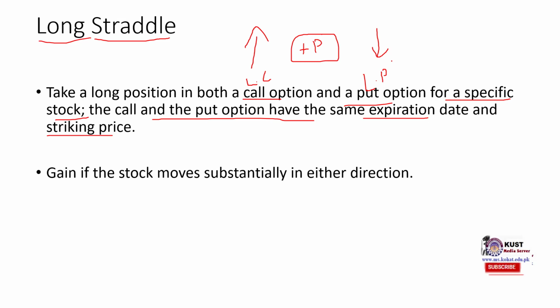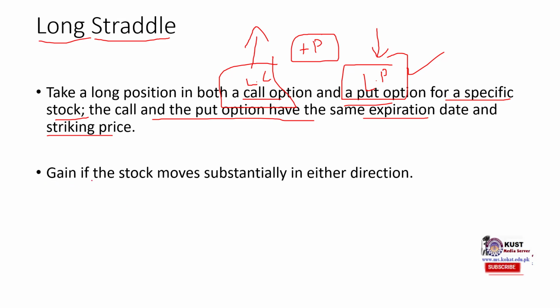If the price increases, the long call would give us profit. The put would give us a loss, but the loss would be lesser than the profit. If the price decreases, the long put gives us profit, and the call gives us a loss, but again the loss would be lesser than the profit.